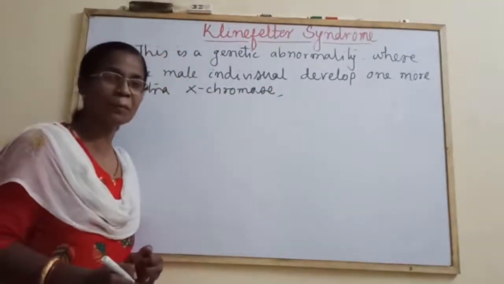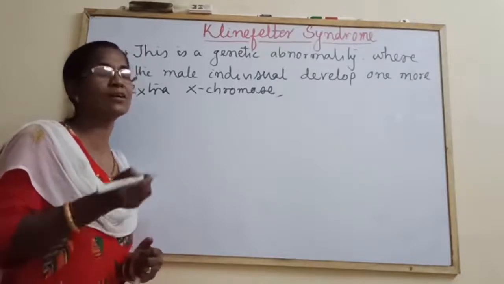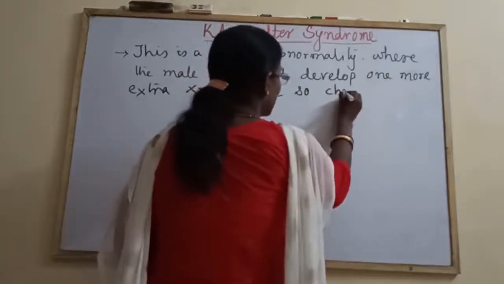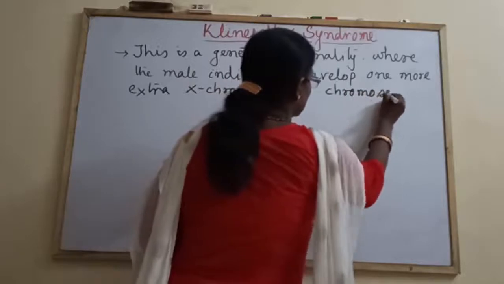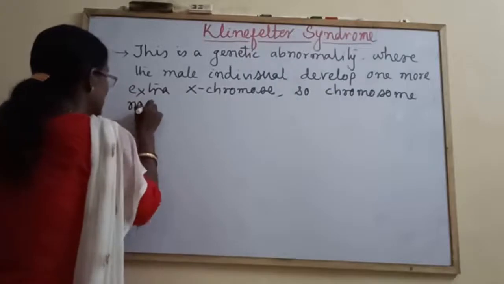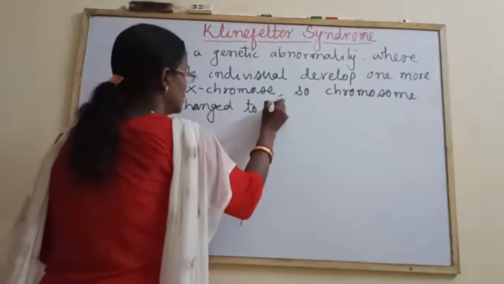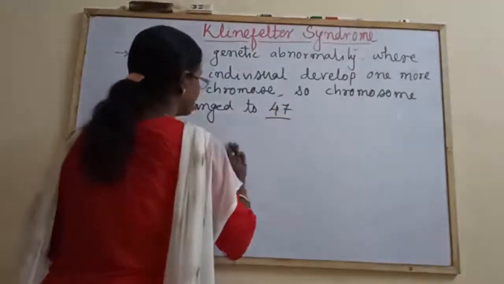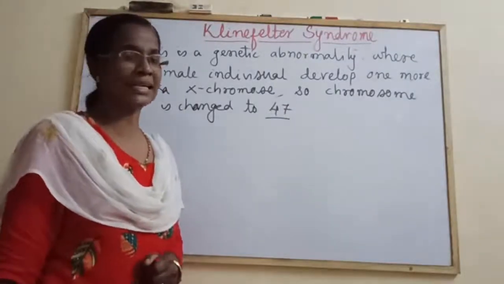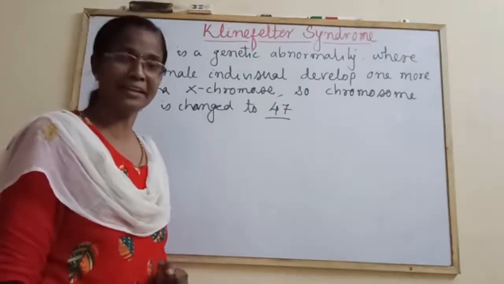So the chromosome number will be changed to how many? 46 plus 1, 47. The chromosome number is changed to 47. And those males possessing 47 chromosomes are sterile in nature.